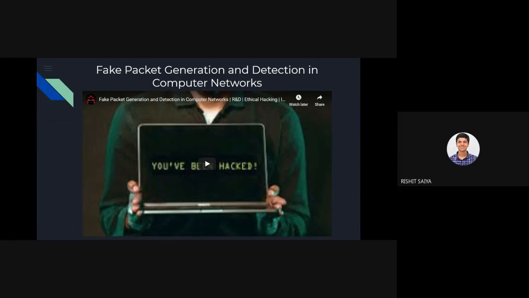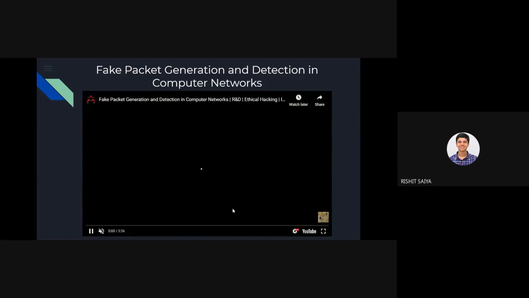Happy to hear that. Lastly, before closing, I just want to shed some light on one of the projects which I did. It was this project, fake packet generation and detection in computer networks. It sounds exciting, and that's what we have done here. My friend and I did it as part of our R&D project in college, along with one professor. Although he did not help with anything, that's what IIT professors do. They leave everything on students. I just want to give a gist of what we have done. It's kind of 3 minutes, but I want to give an idea of how we exploited systems.